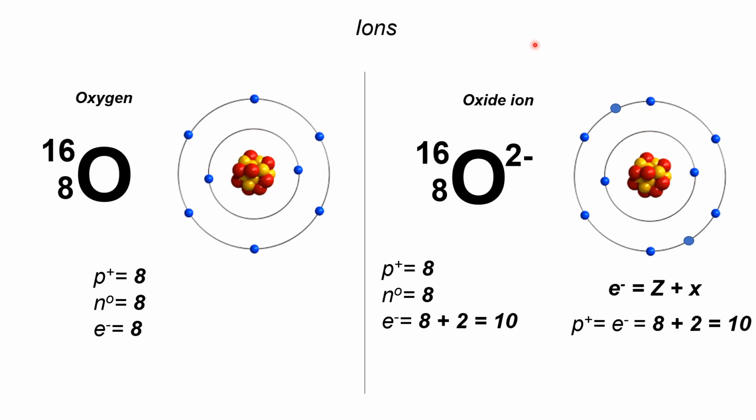So electrons should be equal to the number of protons. But if becomes an ionic, like this oxide ion here, which is a 2 minus negative 2 charge, same gyapon ng proton and neutron but different ng operation for the electron. Since this is an anion, i-add ni mo ning duha, 8 plus 2, and that would become 10 based on this formula, Z plus X. Okay? This is Z, this is X. I-add ni mo ang Z ug X and substitute the values, 8 plus 2, that's 10.